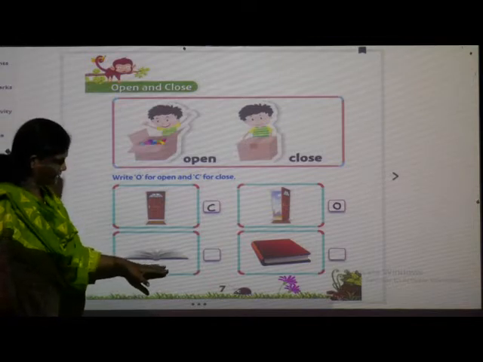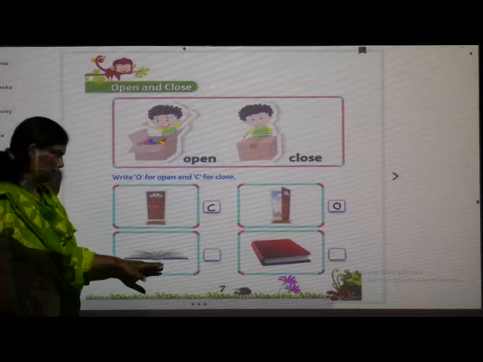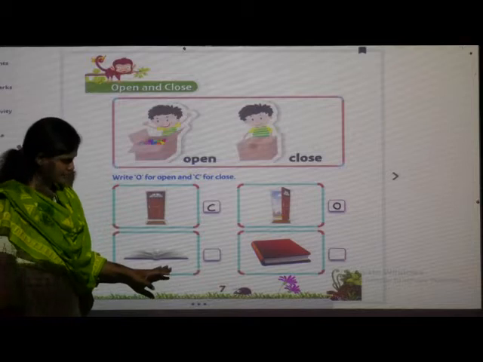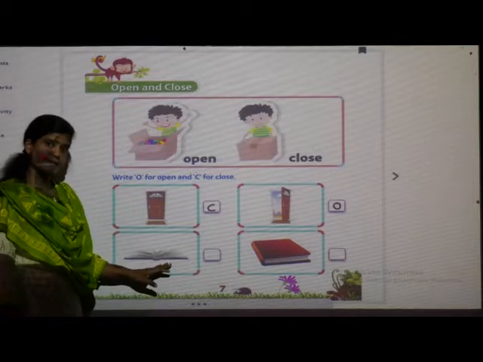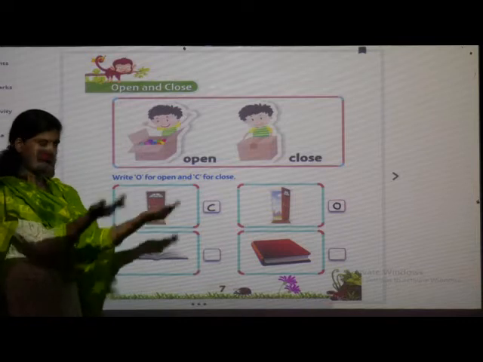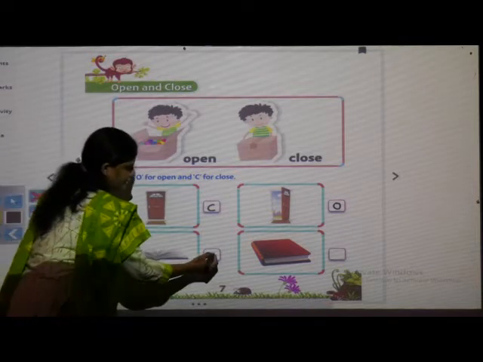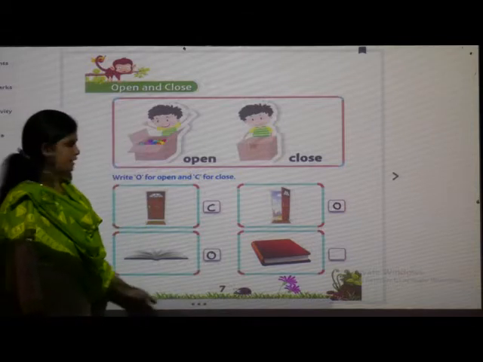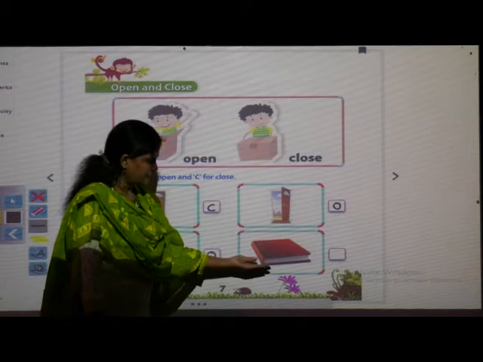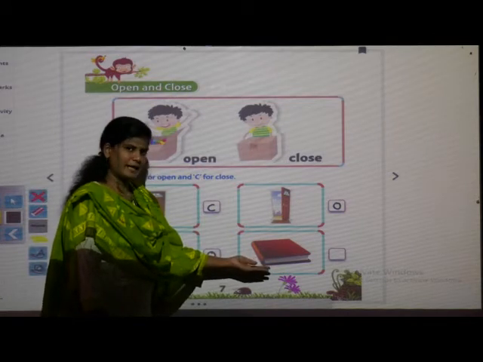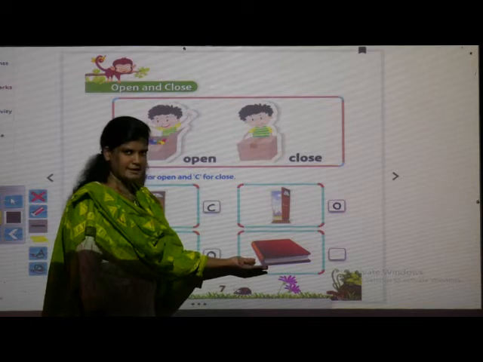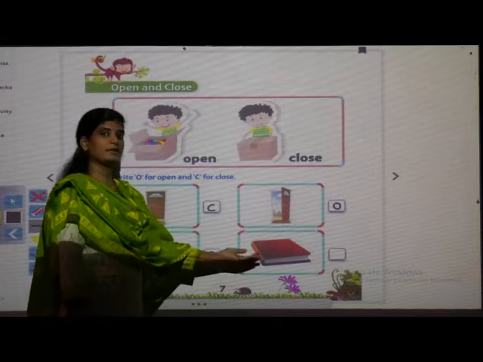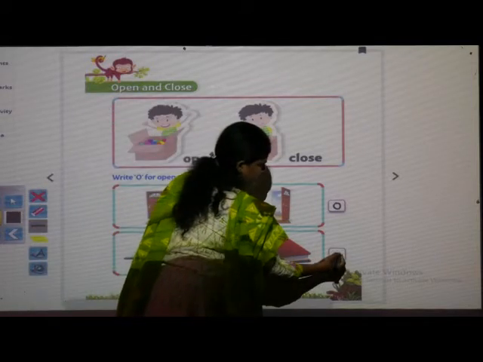Now see, in the next picture, what can we see? Book. Very good. How is the book? The book is open. So, we have to write O here. Now, in the next picture, you see that the book is there. But how is it? Is it open? Is it closed? Yes, it is closed. So, we have to write C.